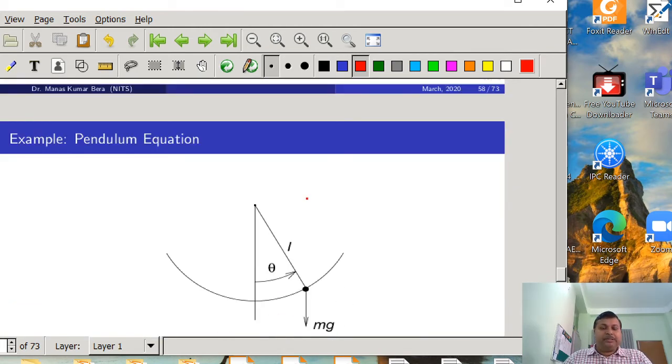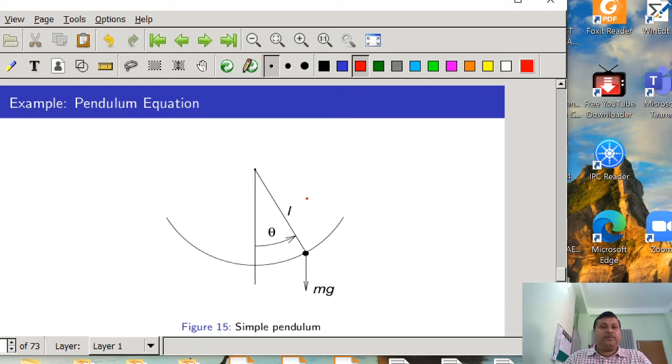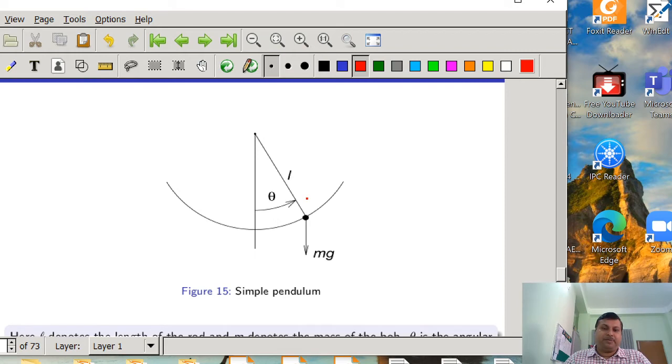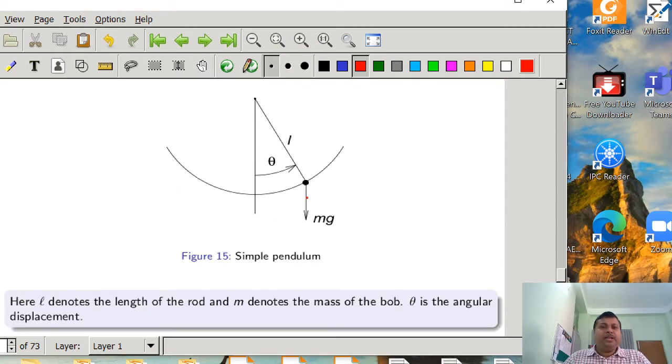To understand the modeling of a nonlinear system, the first example we have taken is the simple pendulum. A simple pendulum is represented in figure 15, where L denotes the length of the rod, M denotes the mass of the bob, and theta is the angular displacement.